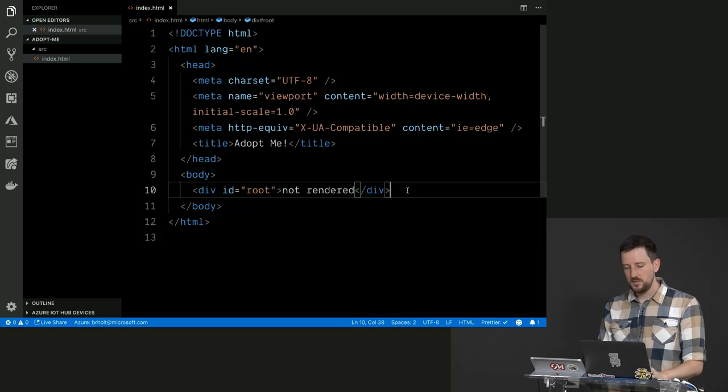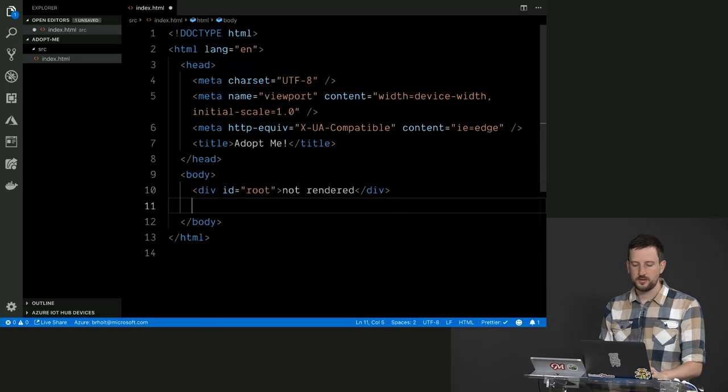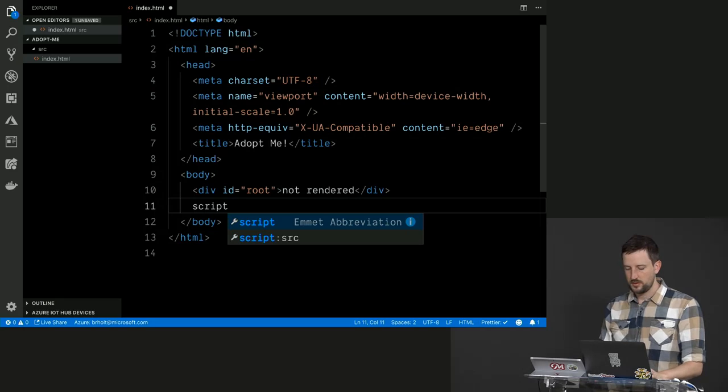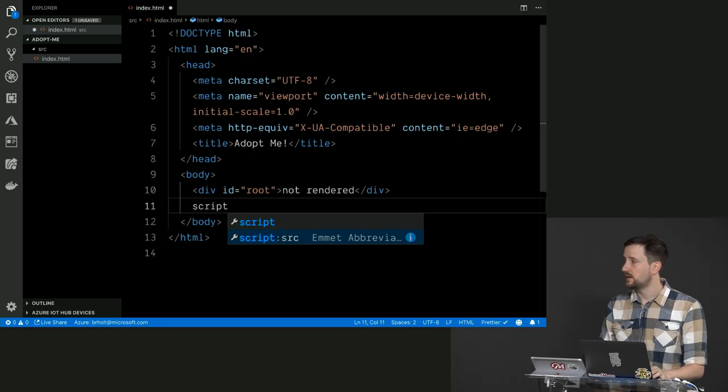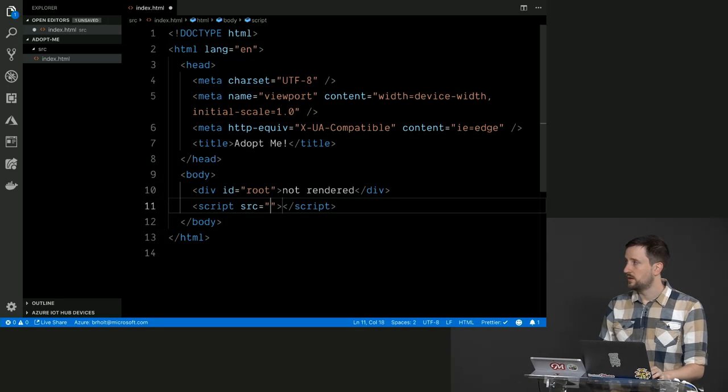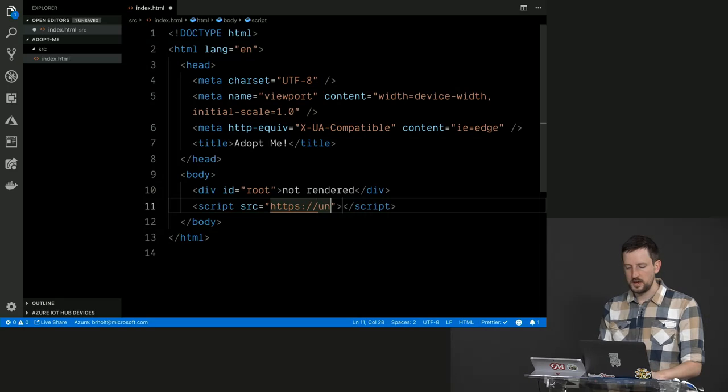Okay. Underneath this, I'm going to put two script tags. So I'm going to put script:src, like that. Autocomplete out to a script tag. And we're going to put two URLs here. So one of them is going to be https://unpkg.com.